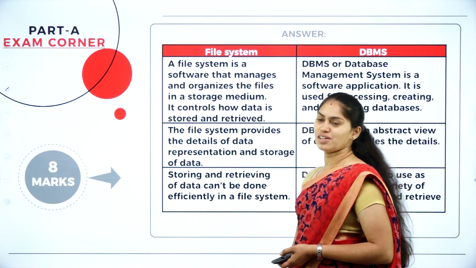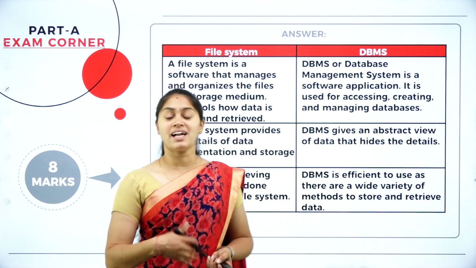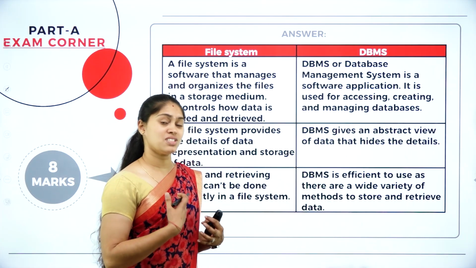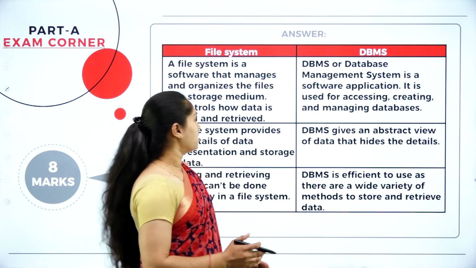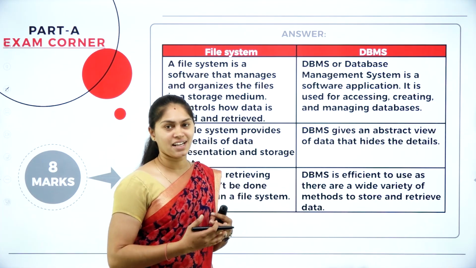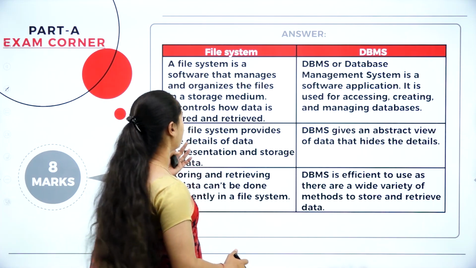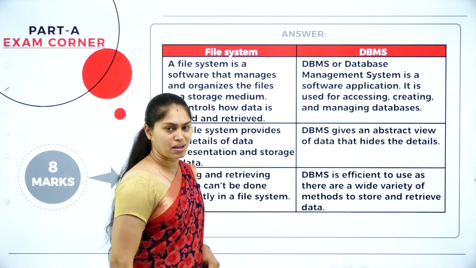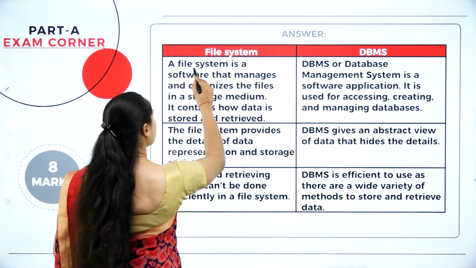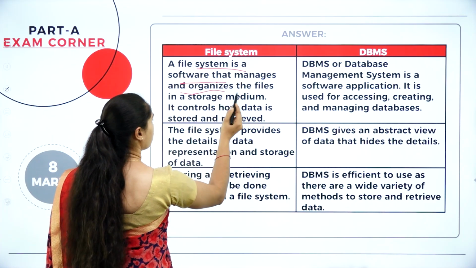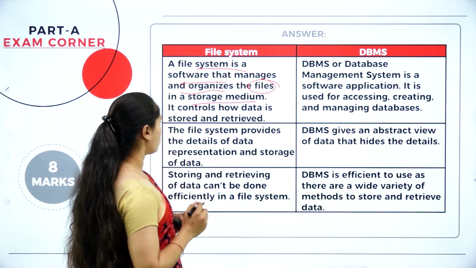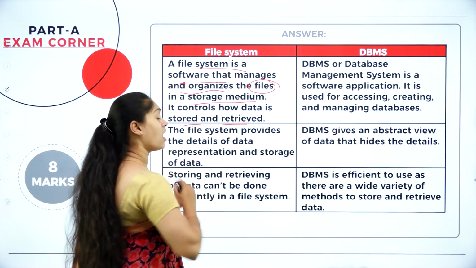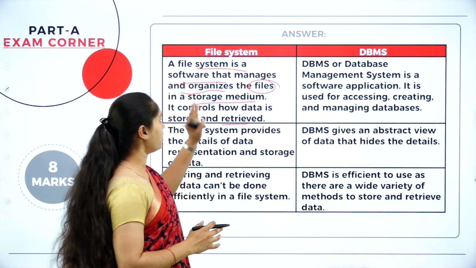So here we have the difference between file system and DBMS: which is more efficient, which is user friendly, and which will give more benefit for the purpose of storing and creating data. That is what we can expect in the file system and DBMS. We'll see the first one. A file system is software that manages and organizes the files in a storage medium, and it shows us how the data is stored and how we retrieve it. That is the file system.